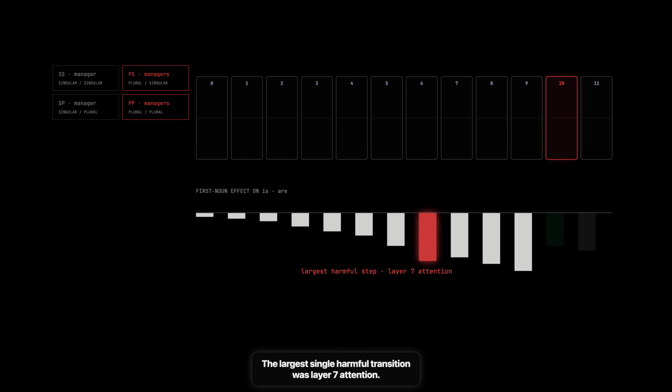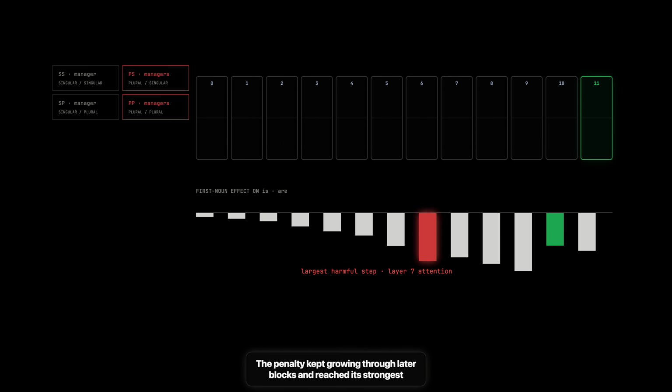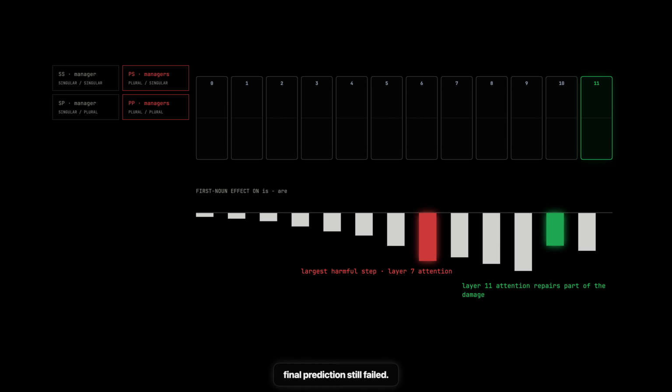The largest single harmful transition was layer 7 attention. The penalty kept growing through later blocks and reached its strongest point after the layer 10 MLP. Layer 11 attention repaired a large part of the damage, though the final prediction still failed. The trace gave me a place to intervene: the 12 attention heads inside layer 7.